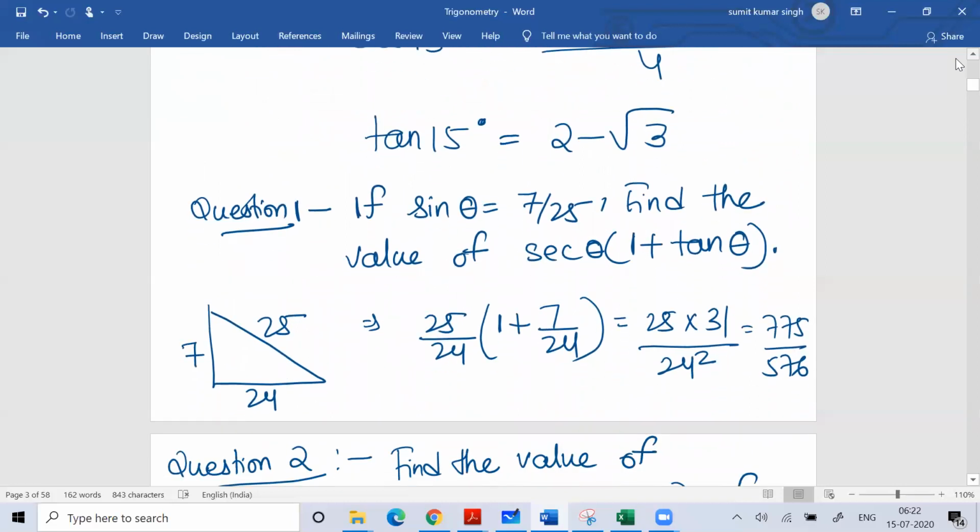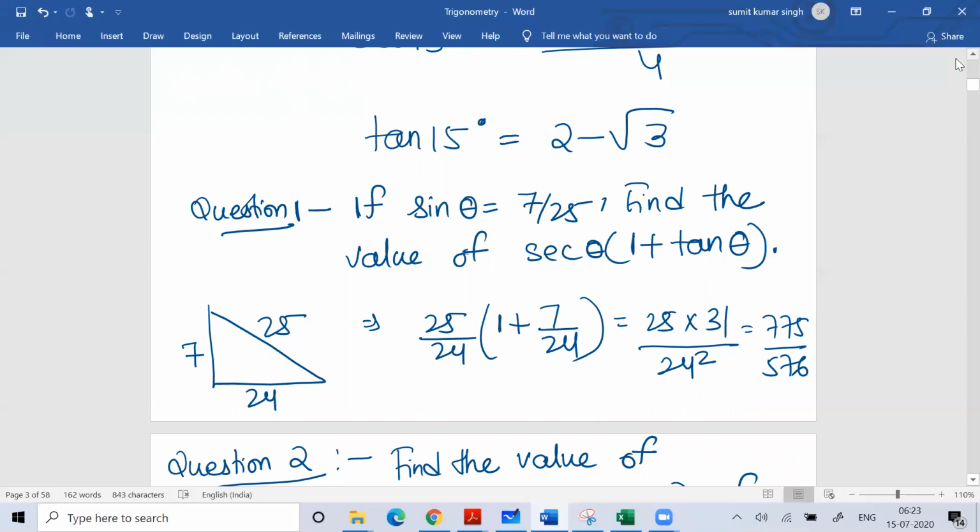Now you can see this question. Question number 1: if sine theta is 7 by 25, find the value of sec theta plus tan theta. Very easy problem. Sine theta is perpendicular by hypotenuse, so your perpendicular is 7 and hypotenuse is 25. So you can find the base would be 24. Sec theta is hypotenuse by base, so that would be 25 by 24, and tan theta is perpendicular by base. Then you just need to put the value and solve it, and you will get the answer.